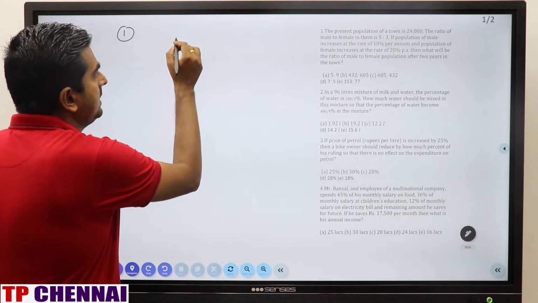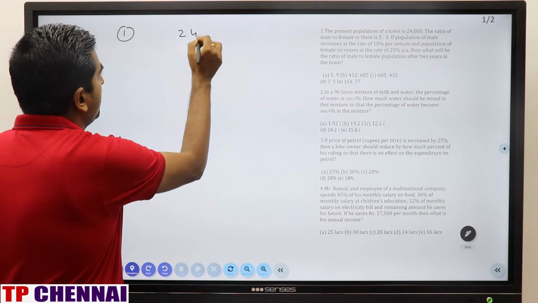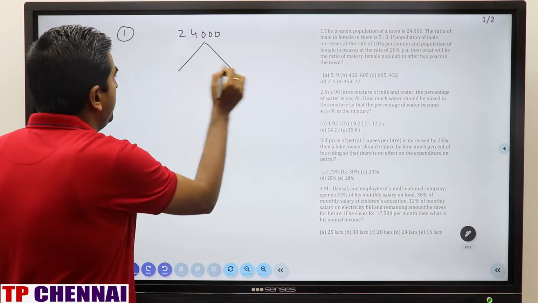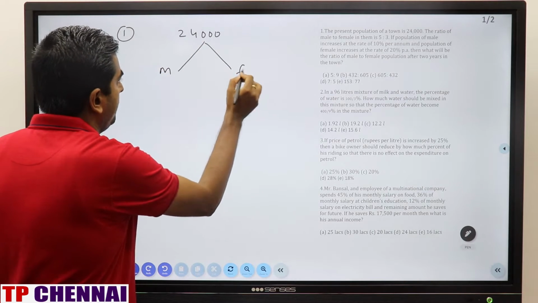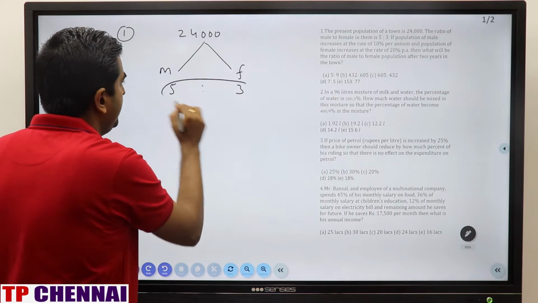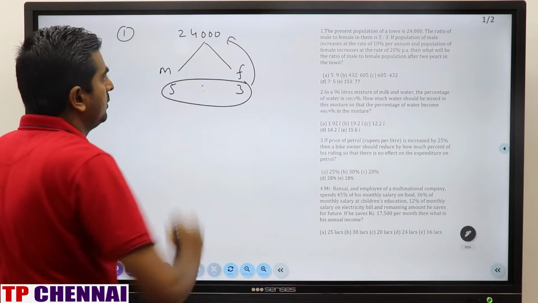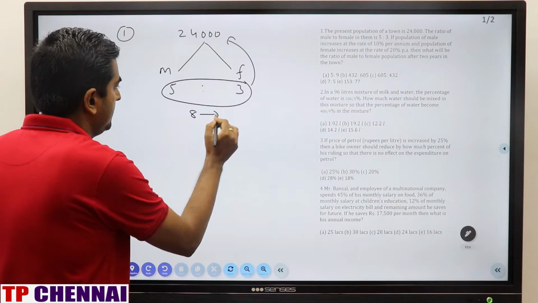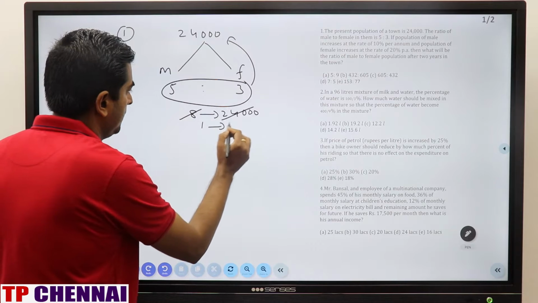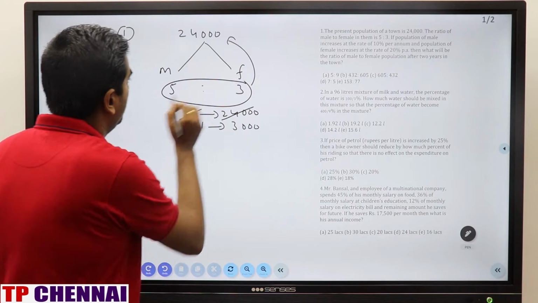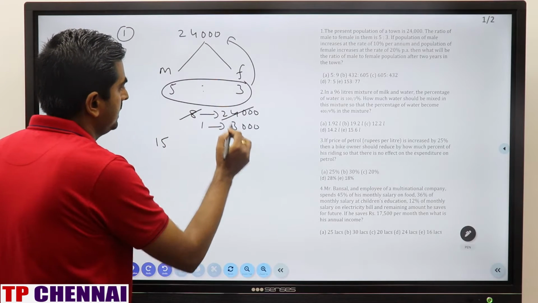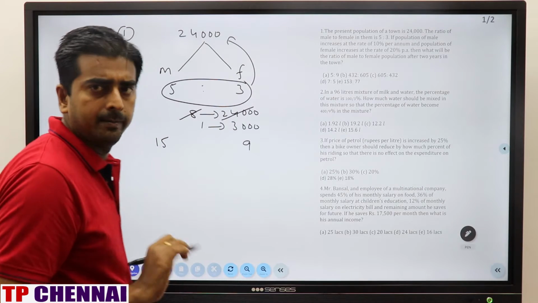The total population is 24,000, which is divided among male and female in the ratio 5:3. That means 8 parts is 24,000, so 1 part is 3,000. Male will be 5 parts, so 15,000, and female will be 9,000.